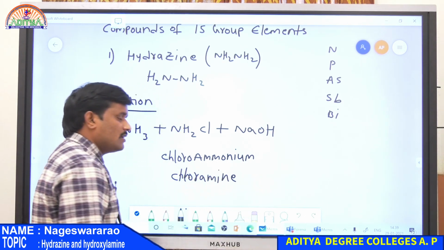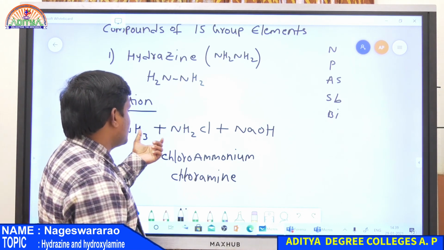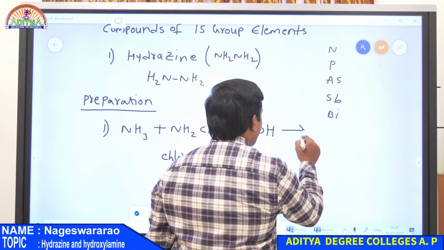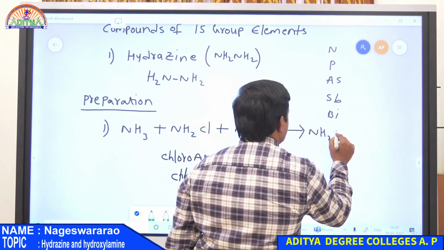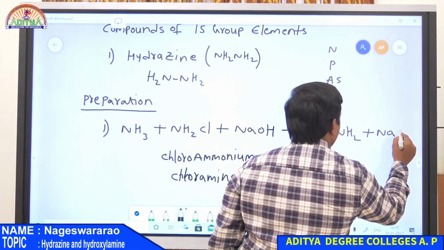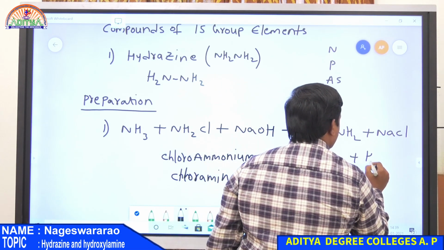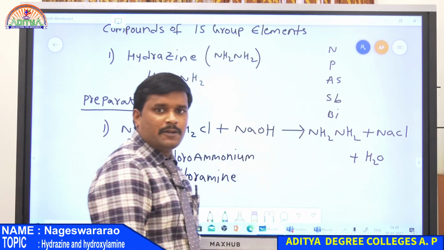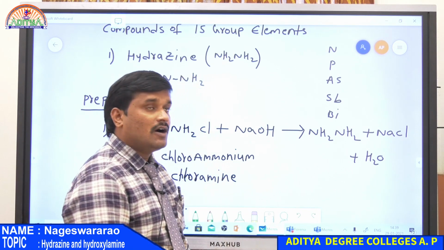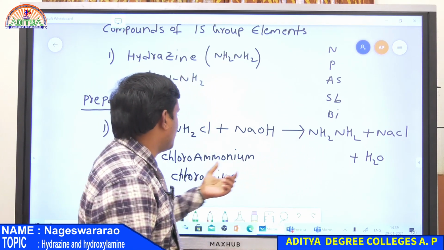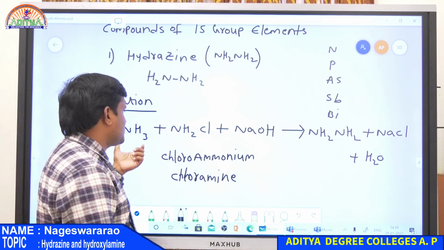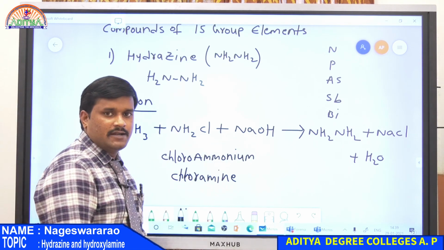So whenever NH3 is reacted with chloramine and NaOH, it gives hydrazine, NH2NH2, and also NaCl, sodium chloride, along with water. This is the preparation method for NH2NH2, that is hydrazine. So hydrazine is prepared from chloramine, NH2Cl, reacted with NH3 along with sodium hydroxide, a base.